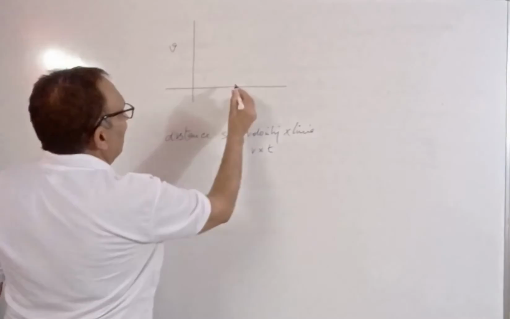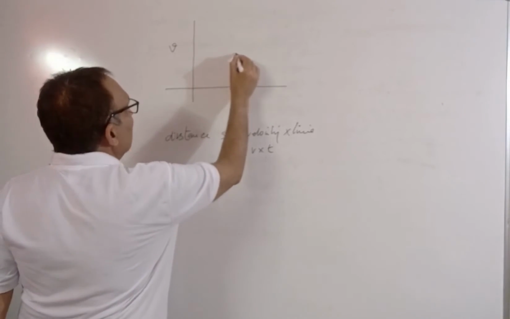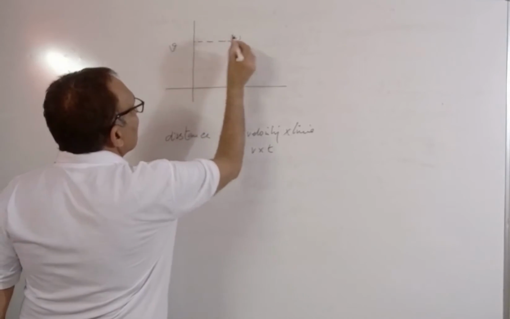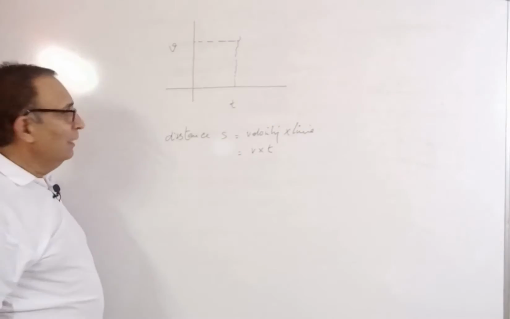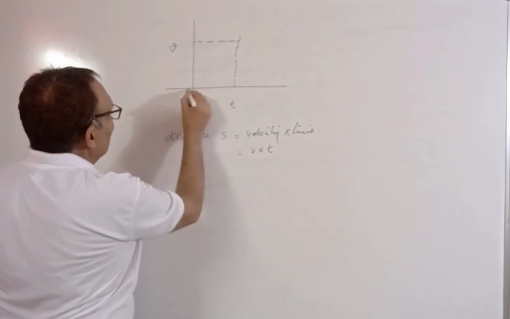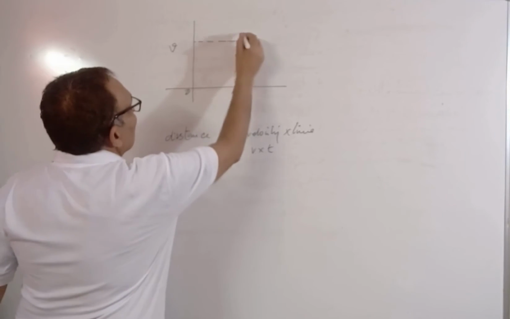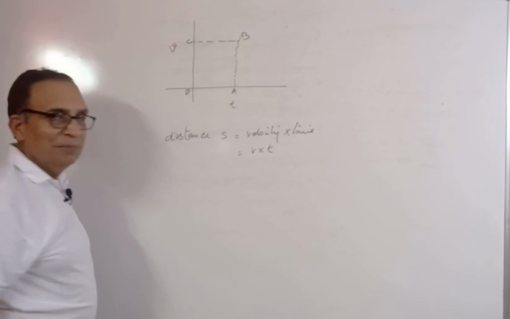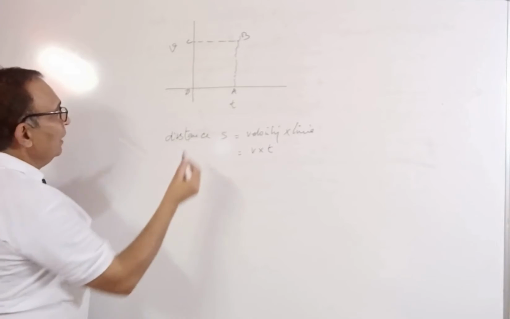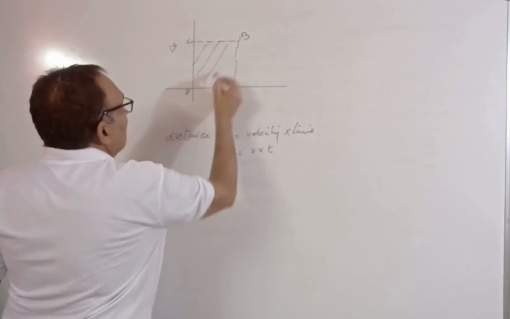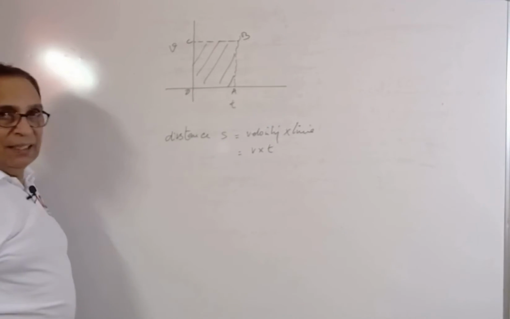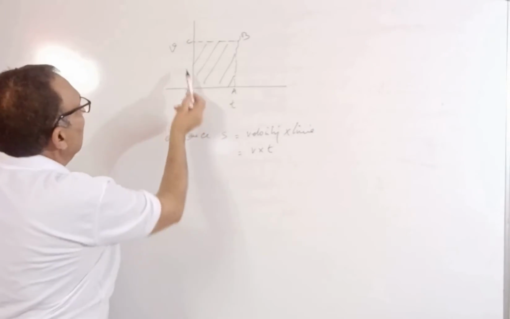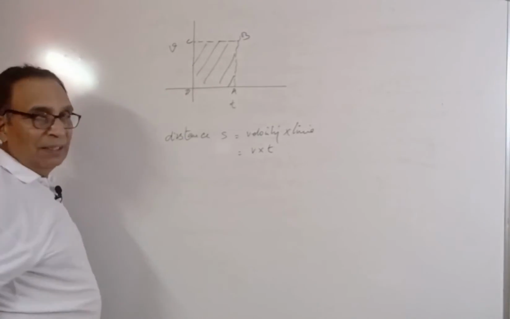Let us see this thing. T is here, a perpendicular from here, and V is here. If you see these things carefully, this is O, let me say it is A, this is B, and this is C. So it is the graph which is there when the body is moving with the velocity v and time t.